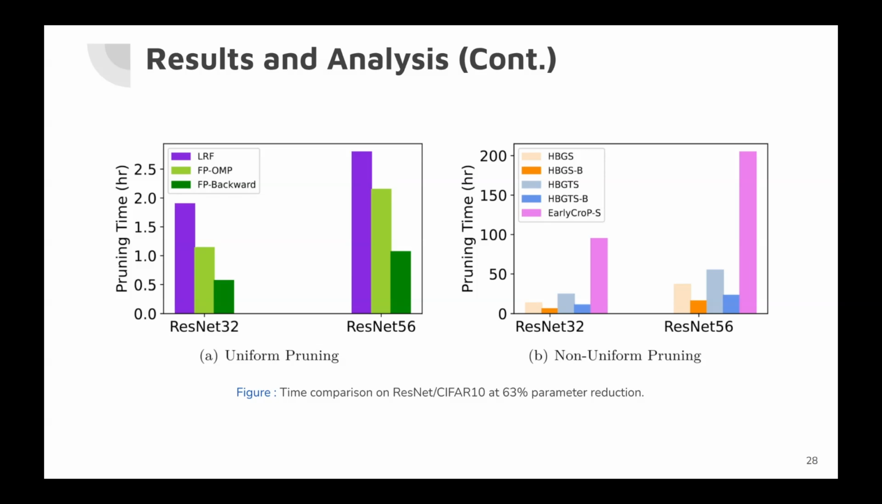HBGTS-B is faster than HBGS by a factor of 2 in pruning time. Likewise, HBGTS-B is faster than HBGTS by a factor of 2 in pruning time, hence underscoring the effectiveness of the backward elimination strategy.